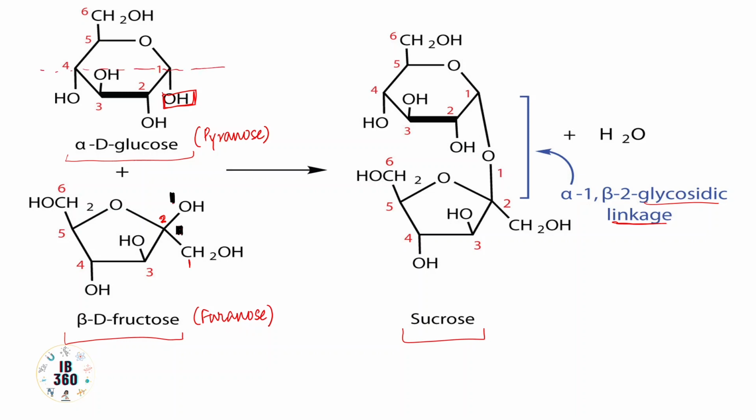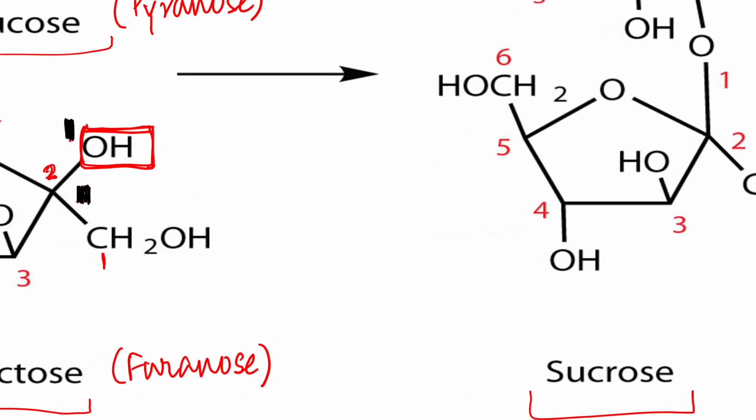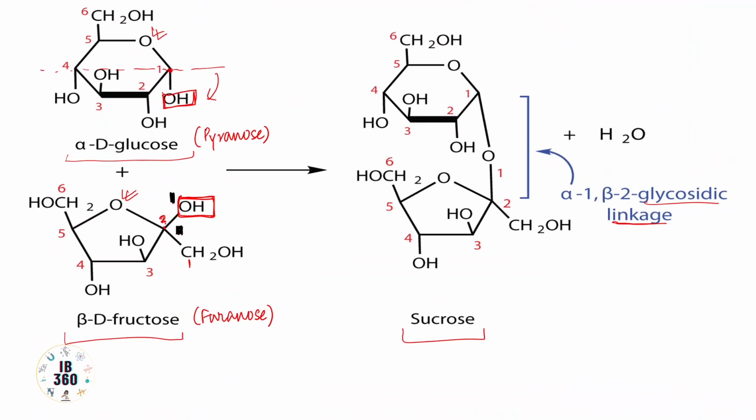But in the case of fructose, the hydroxyl group is attached to the carbon which is closest to the oxygen, which is this one. Here also this is the oxygen, and this is the carbon closest to it, and the hydroxyl group is above the plane of consideration. If we draw a plane like this, that is why this one is alpha and this one is beta.